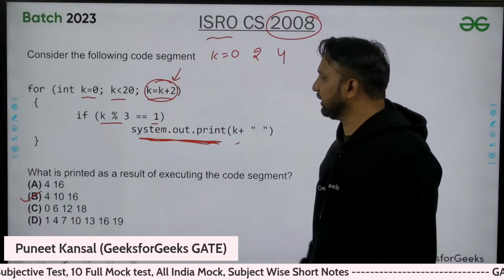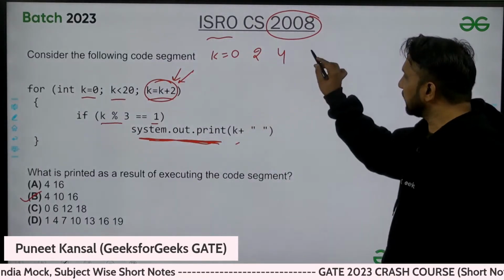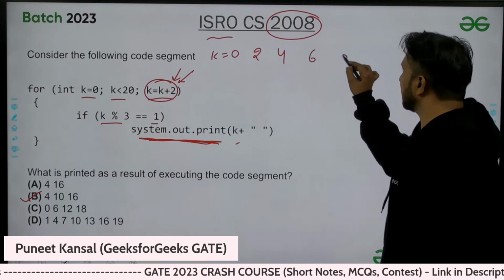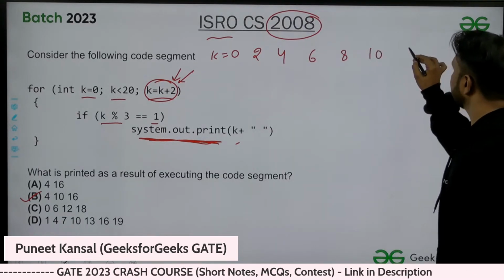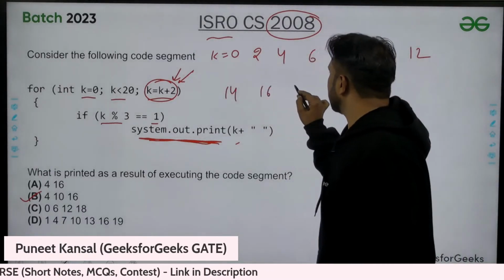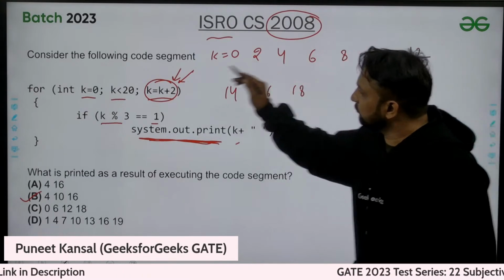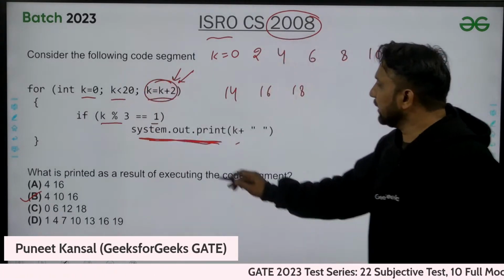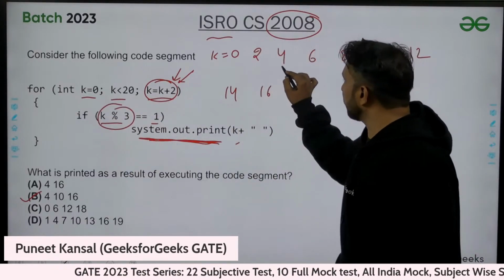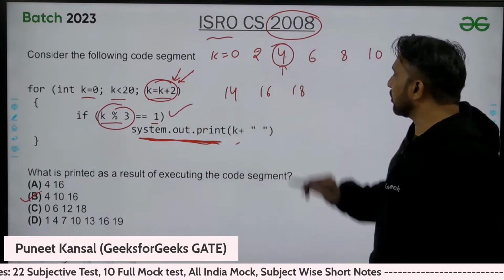This is an important thing, you can skip it actually. We are not incrementing with 1, we are incrementing with 2. So the possible k values can be 6, 8, 10, 12, 14, 16, 18. When it becomes 20, we will come out of the loop. If we take 4 mod 3, we will get 1, so we will print 4.